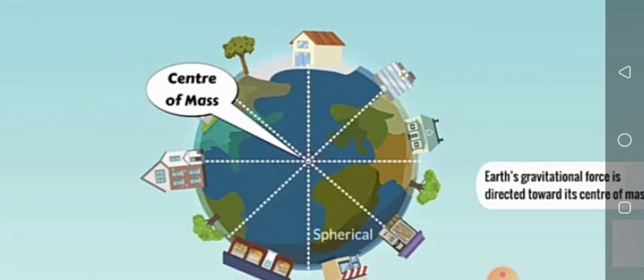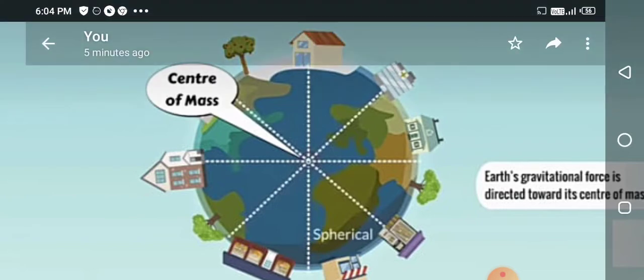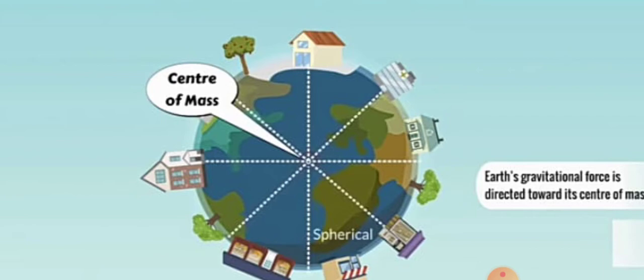The center of mass is a point on an object where the total mass of the object is considered to be concentrated. As our Earth is completely spherical, sphere shaped, the center of mass of our Earth is concentrated at its center, so Earth's gravitational force is directed towards its center of mass.